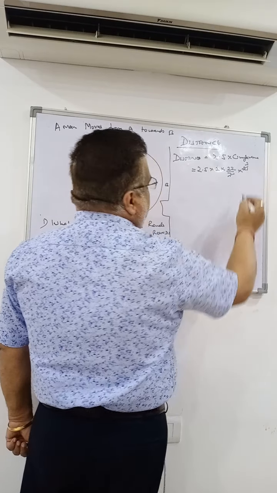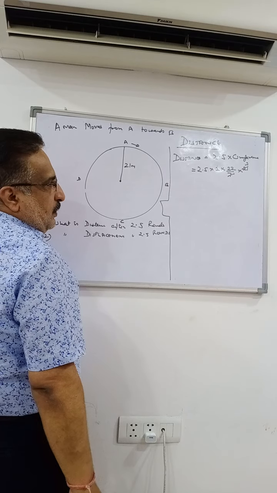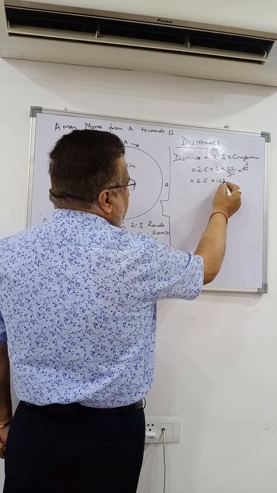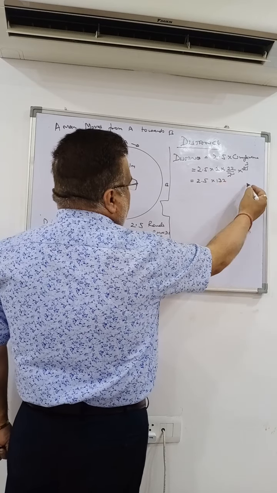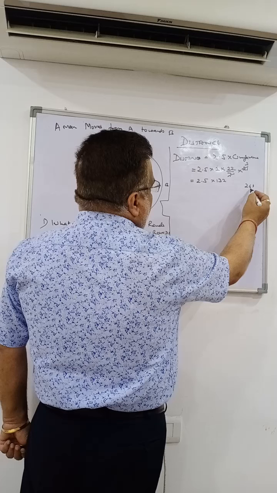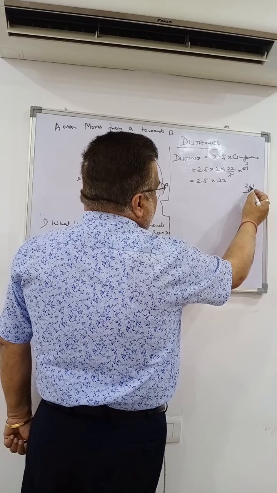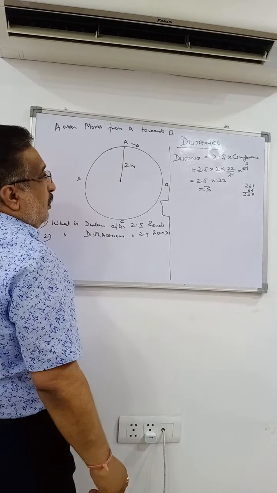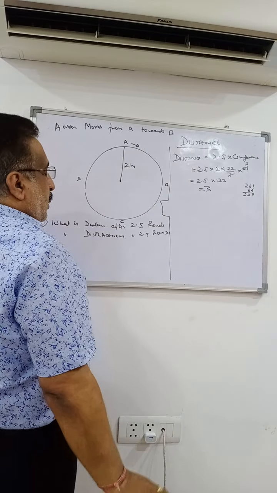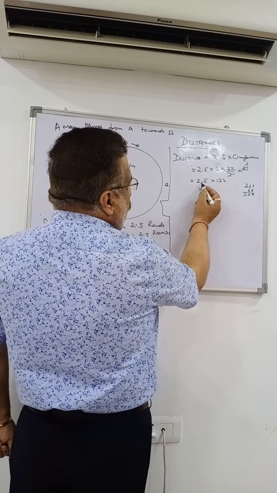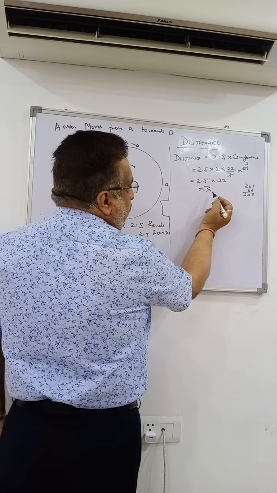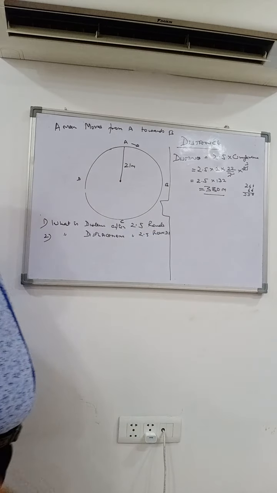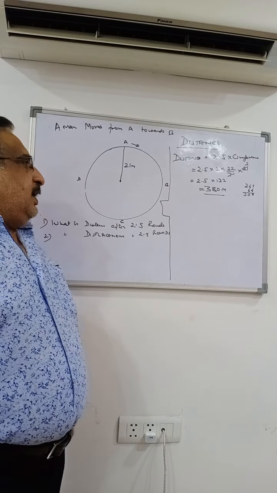So 7 3s are 21, and 2 into 22 into 3 is 132. 2.5 into 132 will be 330 meters.